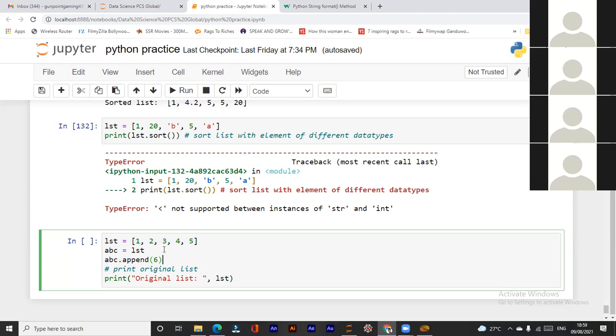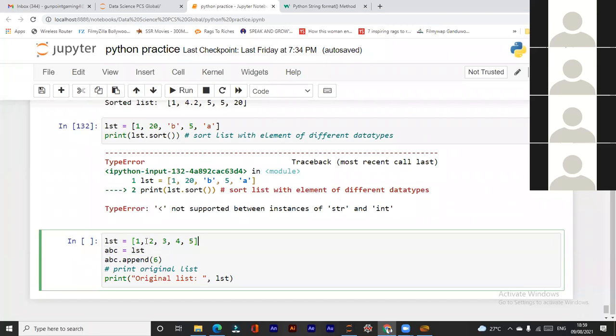Oh, now I got it. So basically, sir, lst and abc both will point to the memory location in which the list 1, 2, 3, 4, 5 is contained. Yes, right. Abc is equal to list, so same memory location.